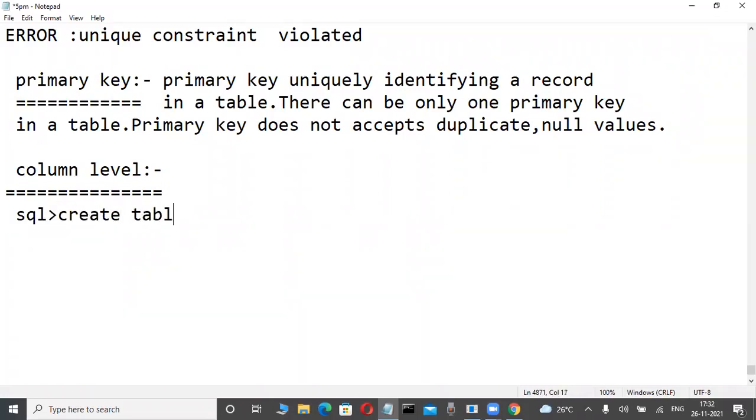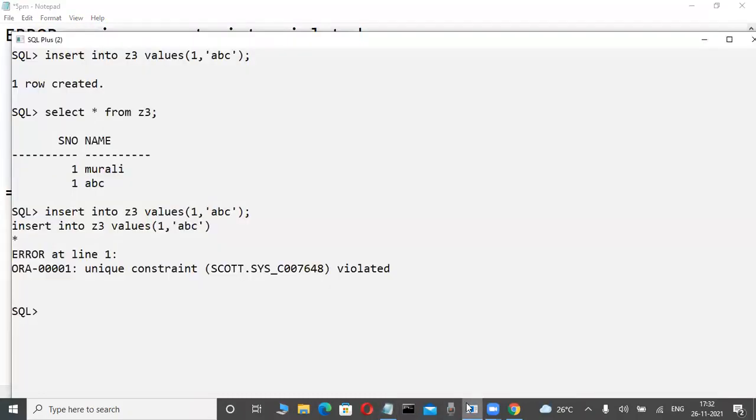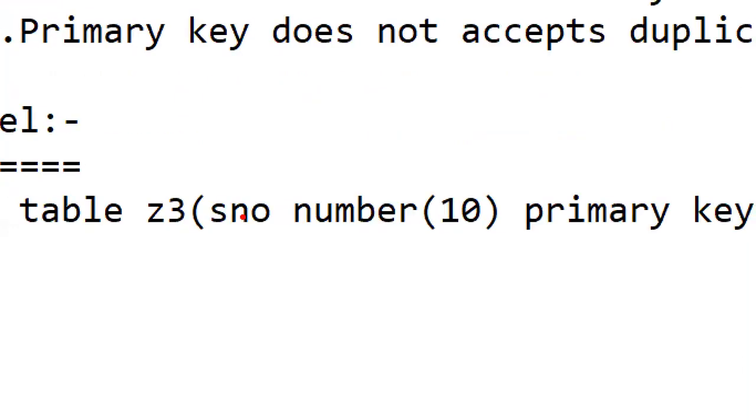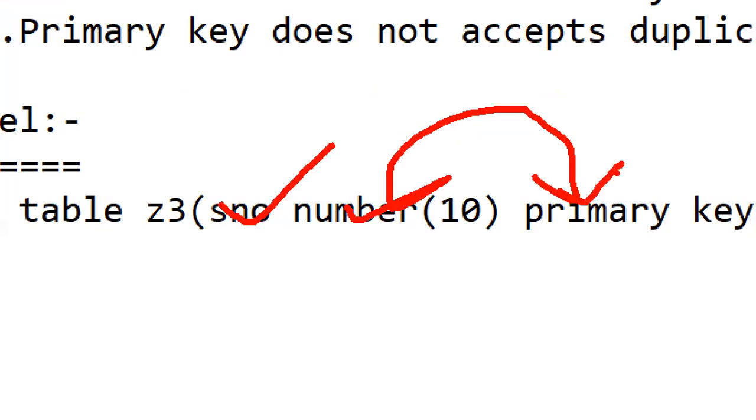I'm creating a table. Suppose Z4 is a table. In this, observe for one minute. Don't write. Here, S number, a number column with number data type, and here I'm giving primary key. This column is a primary key. Column level means, as in yesterday's syntax: column name, data type, then immediately constraint type. The constraint keyword is a different thing for the future.